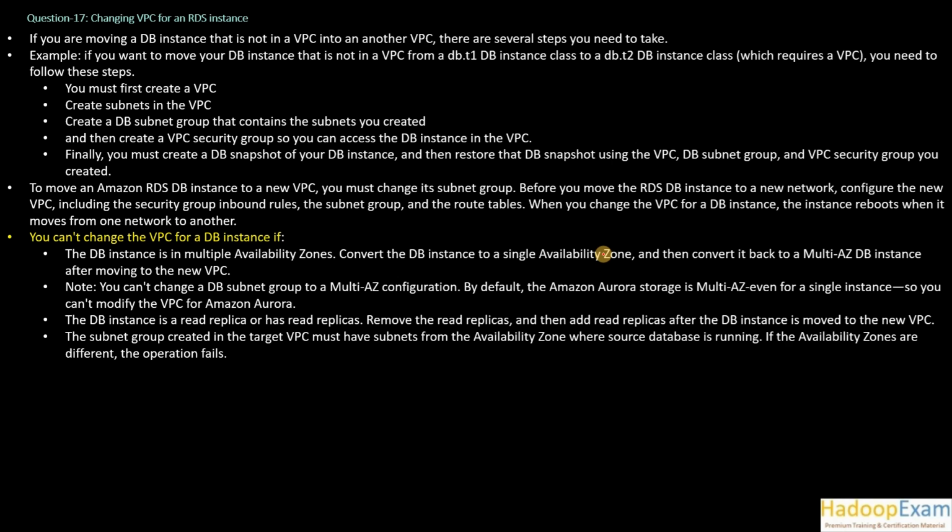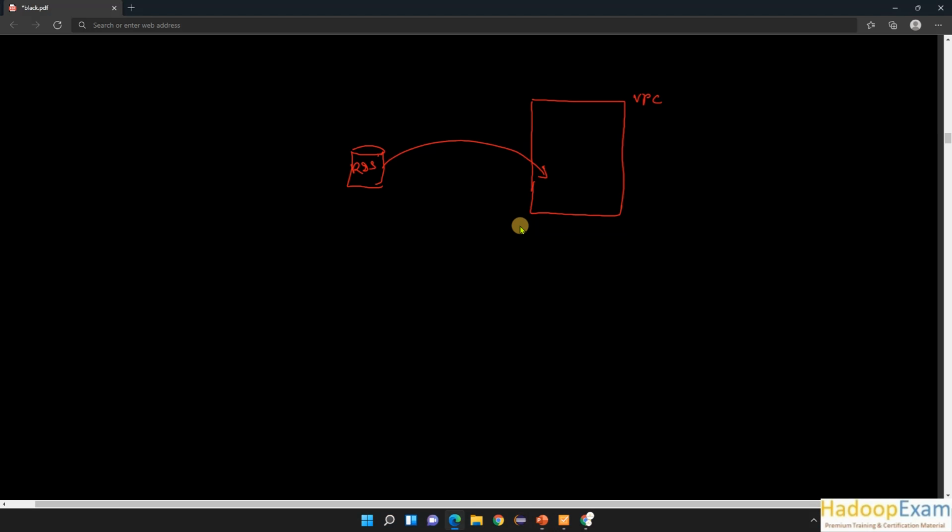For example, if you want to move your DB instance that is not in a VPC, let's say a T1 DB instance you created which is not part of a VPC, and you also want to change the DB instance class to a T2 DB instance class, which requires a VPC. This is mandatory now; a VPC was not required previously. You need to do the following steps. First, you must create a VPC. That is the first step you need to do.